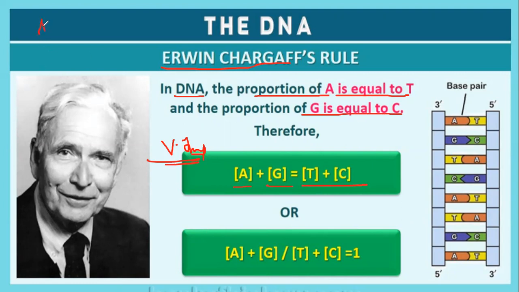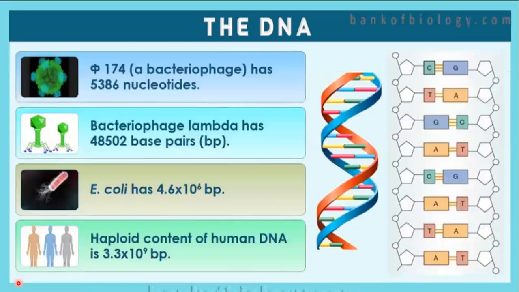For example, adenine divided by thymine is equal to guanine divided by cytosine is equal to what? This is the simplest representation of the Erwin Chargaff rule. Or A plus G divided by T plus C is equal to 1. That is the Erwin Chargaff rule. Very important. Two things from this will be asked.